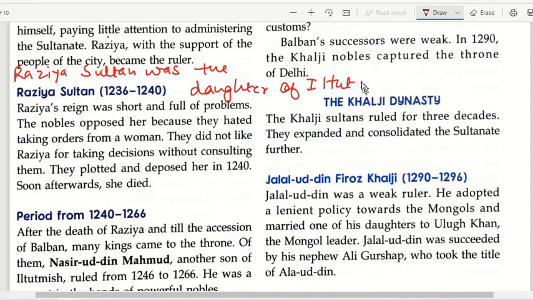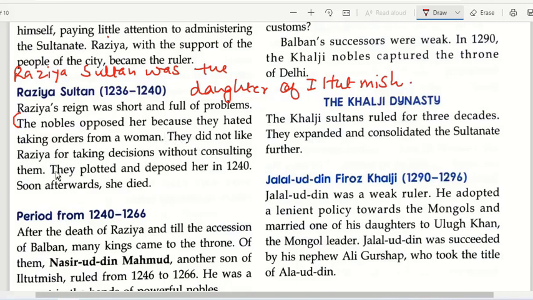Iltutmish. So she was the daughter of Iltutmish. This is the answer to the first part of the question, that is, who was Razia Sultan. Then for the second part, you will be starting from here. The nobles opposed her because they hated taking orders from a woman. Then you will be writing, they did not like Razia for taking decisions without consulting them.